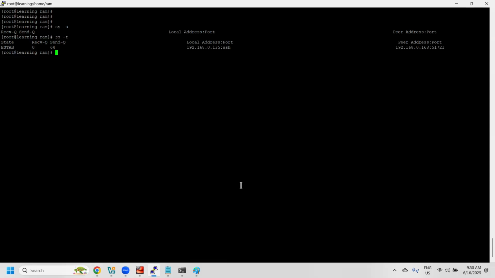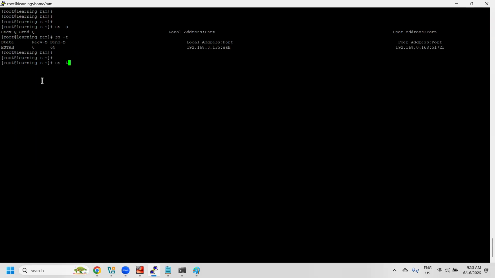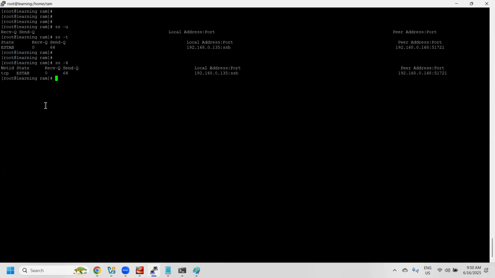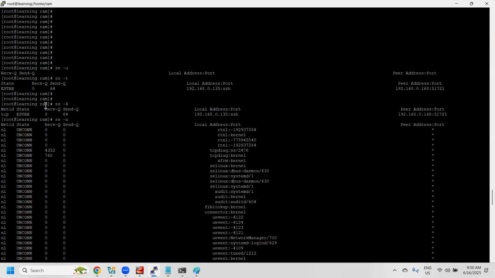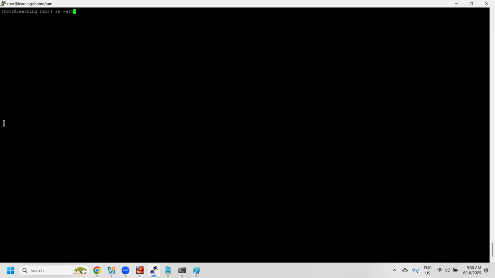TCP means these are the TCP ports, and if you want to display only IPv4, ss -4, and -6 means IPv6 addresses. All those details we can get by using this. If you go with A, all of these are the established connections. For example, if you check here, ss -a more.